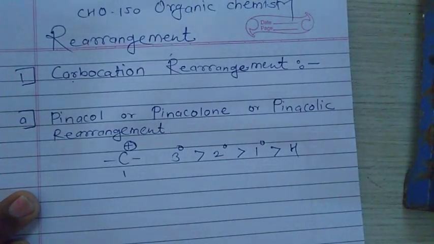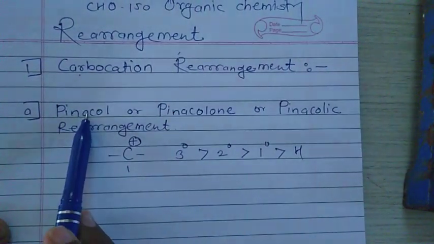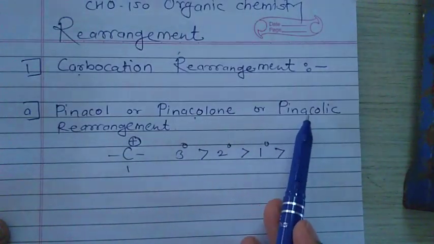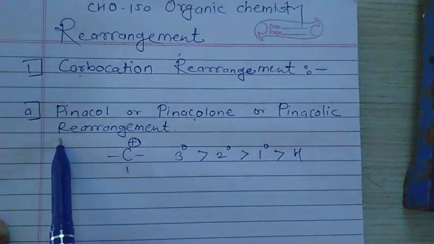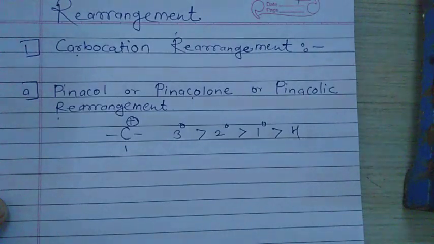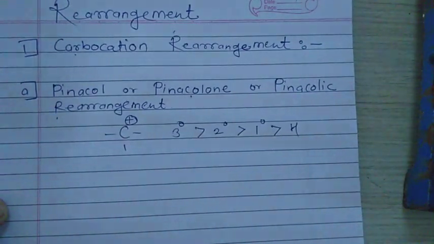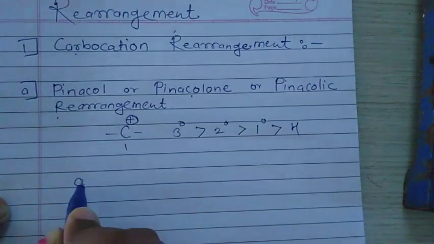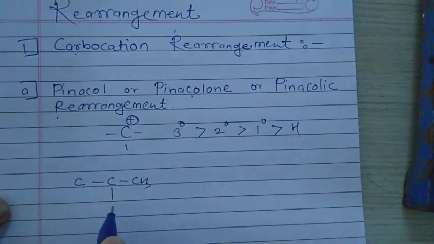In that we learn the first rearrangement reaction, that is pinacol pinacolone rearrangement, also called the pinacolic rearrangement reaction. What is a pinacol? Pinacol is a ditertiary 1,2 diol.